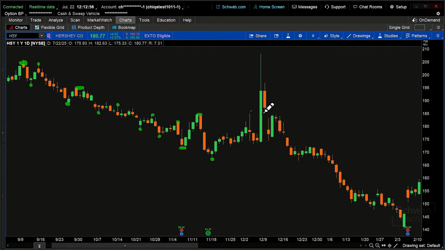And then it kind of goes sideways. We see this equal high and some equal lows across here. And then we see this big candle that came about, and that was probably tariff notifications and an early rattling about tariffs that impacted the chocolate market and the cocoa market. And then we see that bleeding off back again into that downtrend.